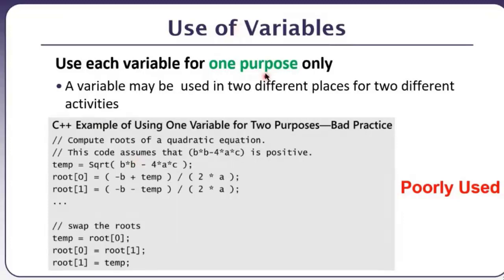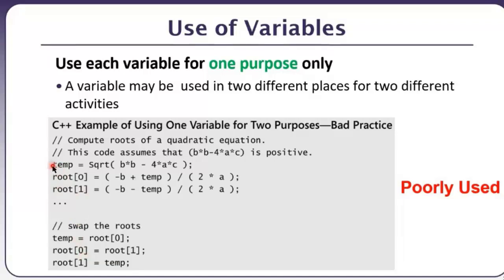Use each variable for one purpose only. What we do sometimes is that, for example, we are finding the square root, तो हमने temp variable बनाया, उसमें square root store कर लिया. Now we want to swap two numbers. I again use the same temp variable for swapping the two numbers. What it does is definitely it helps us reduce the number of variables that we are creating, but we are focusing on shorter lifetimes. So this results into larger lifetime for this temp variable.